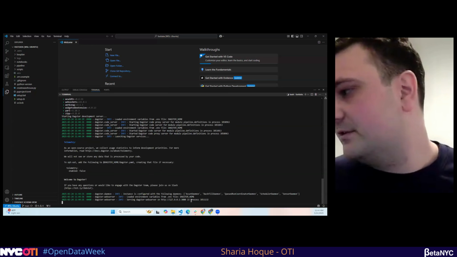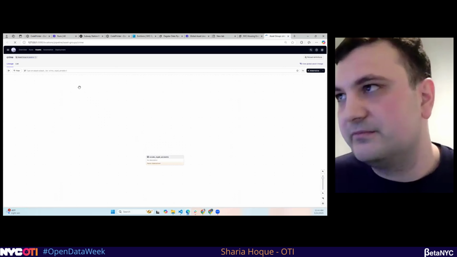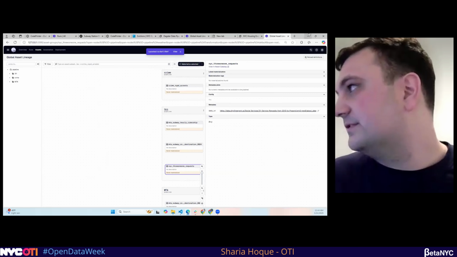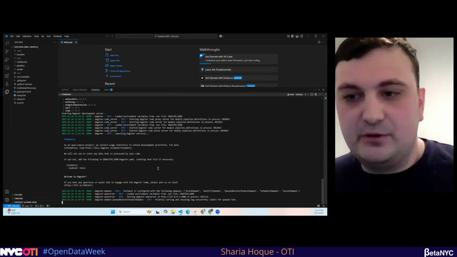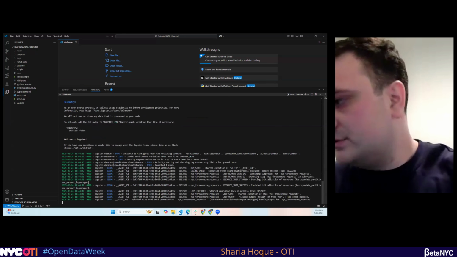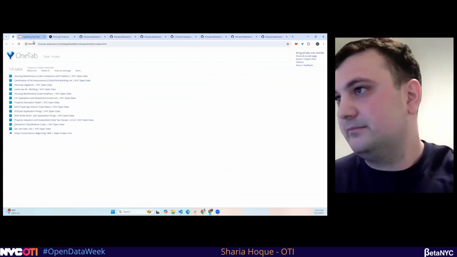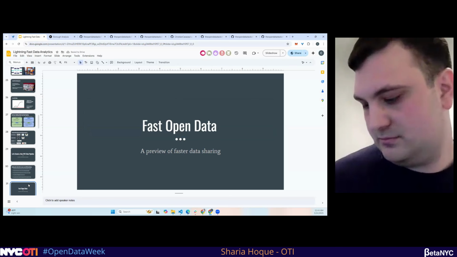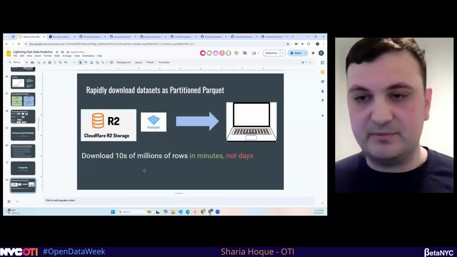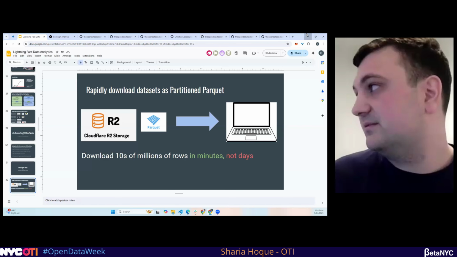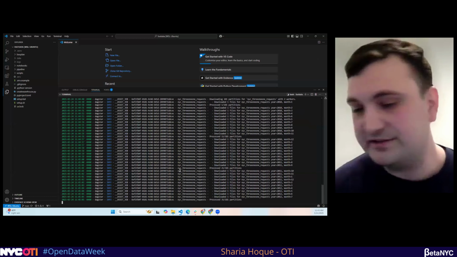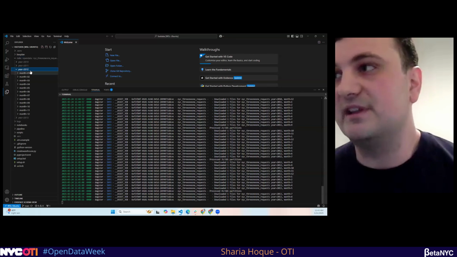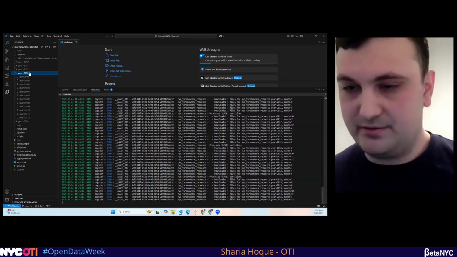For example, what if you want to download the 311 dataset, which is 40 million rows? It usually takes some time to download. So I'm going to go here and click materialize. Instead of downloading from Socrata, I've already done that and put it in my public R2 bucket. From the R2 bucket, we're going to be downloading tens of millions of rows in minutes, or maybe even a minute. We're getting Parquet files, which are already like that, and it's speeding along, downloading them by month, already organized.